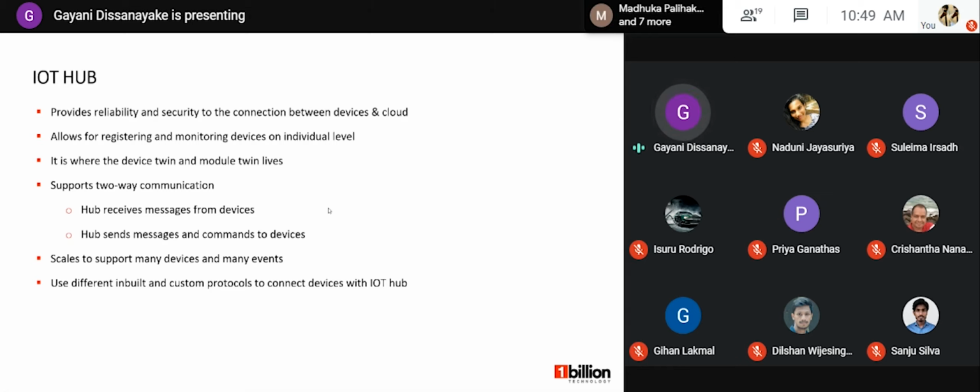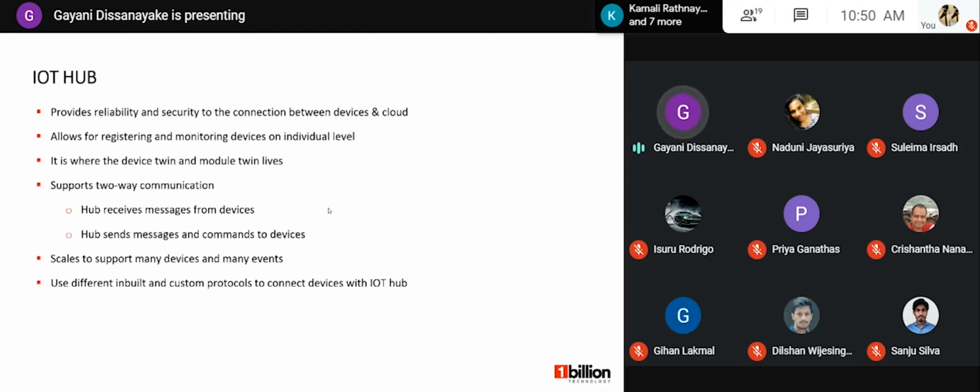I will tell you what the documents are later, but using these documents, we can get the details: what are the parameters, the information we get from the device, what are the installation details, and where the specific devices are, and we can monitor those devices at an individual level.